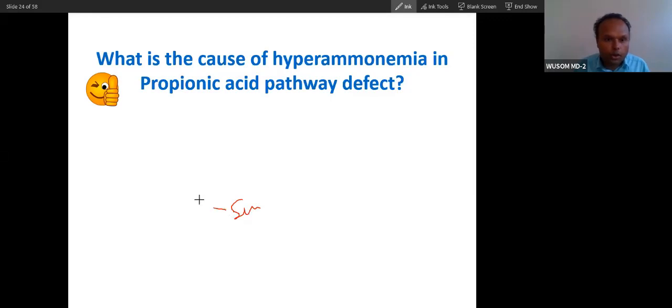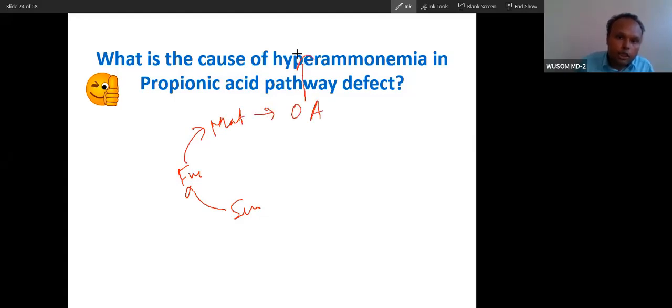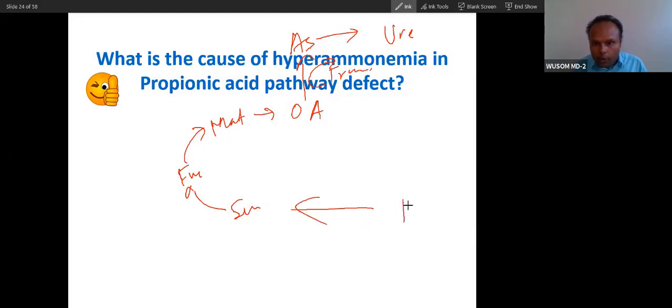Succinate into fumarate into malate into oxaloacetate, and then oxaloacetate into aspartate through transamination reaction. Because you know oxaloacetate is the ketoacid of aspartate. So aspartate will actually provide nitrogen for urea cycle. So this is how this propionic acid pathway is also connected.